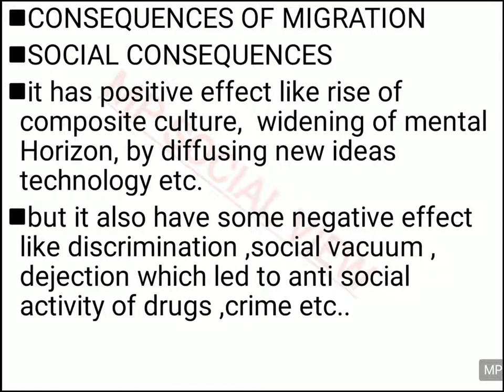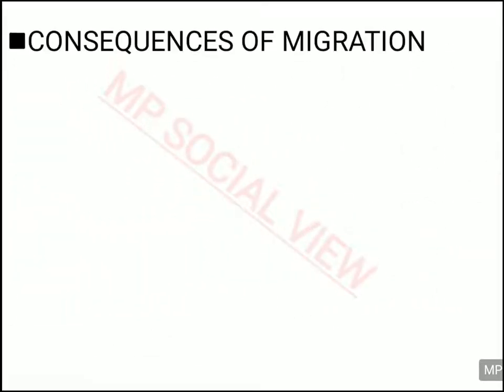But it also has some negative consequences as well. For example, the people who are coming from outside places are sometimes discriminated against. They are not given equal opportunity. It creates loneliness. It creates a social vacuum in their mind. Sometimes they are dejected, not accepted, and such a mentality actually forces the migrant people to take a wrong path. They can go for drugs. They can go for crime if they face such dejection. So this is also one of the negative consequences of migration.